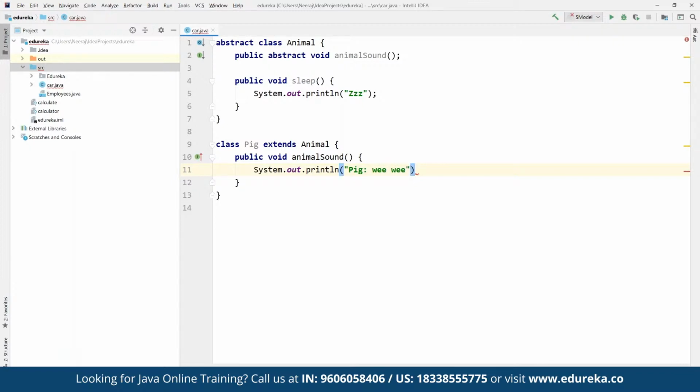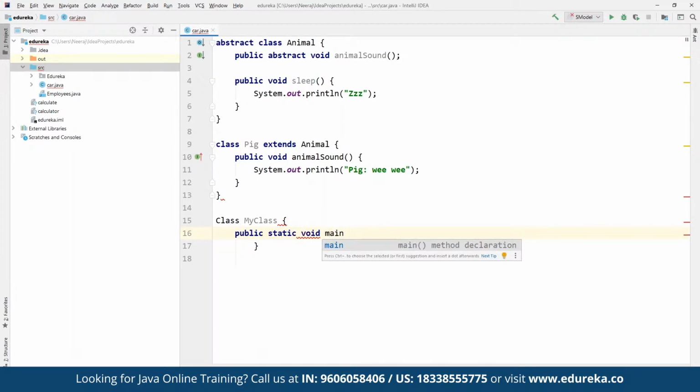So here we can define a simple pig sound that we have inherited from the parent class. And then we can define any other class. For example, let's say we define a class as MyClass. Under MyClass, let's say we define public static void main, the same main method using String args. And then we are going to create the components here.